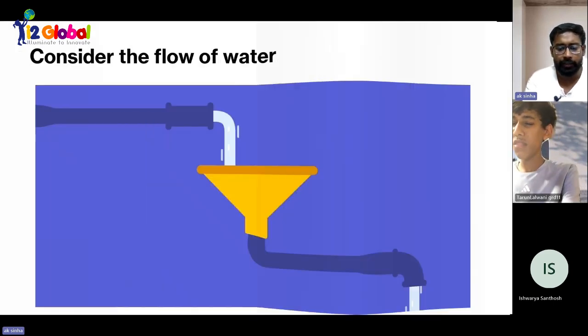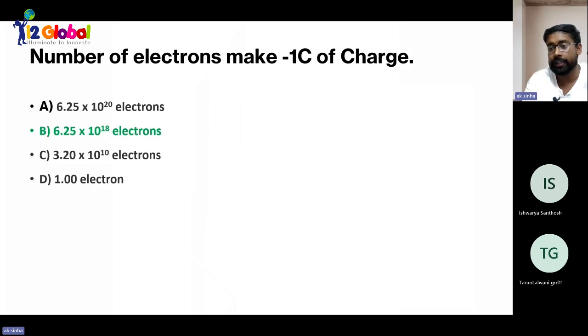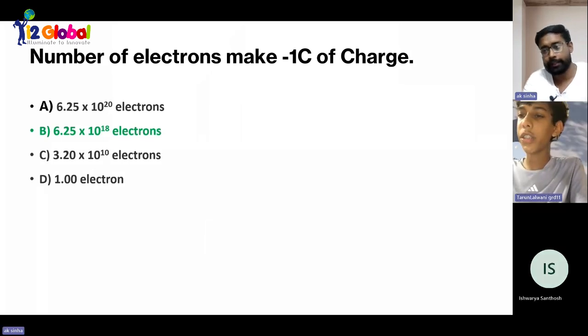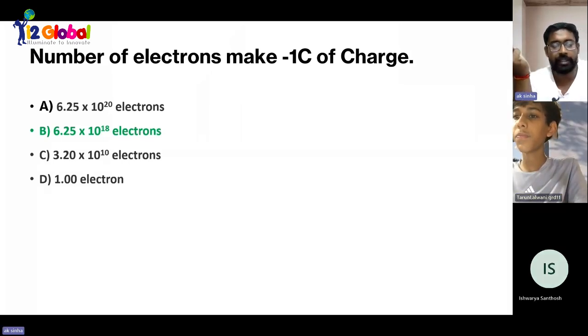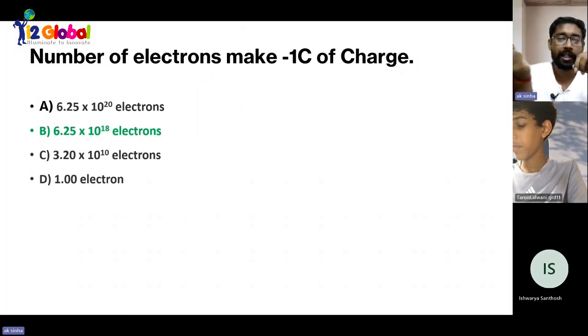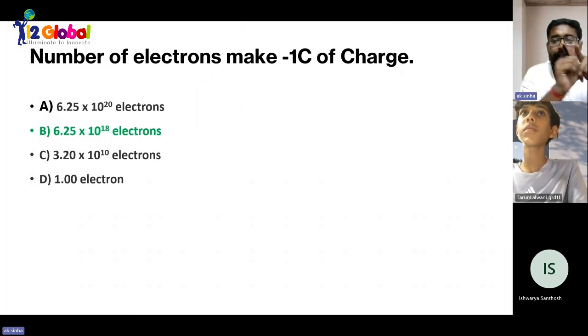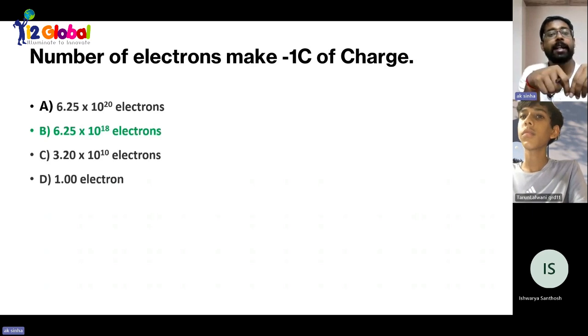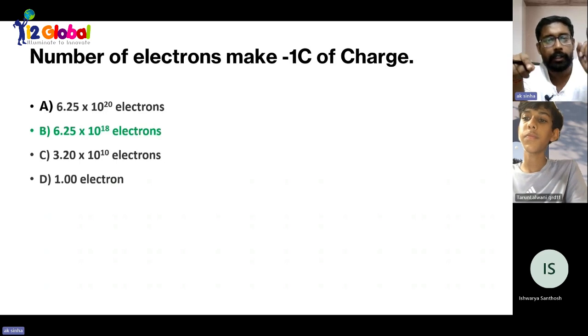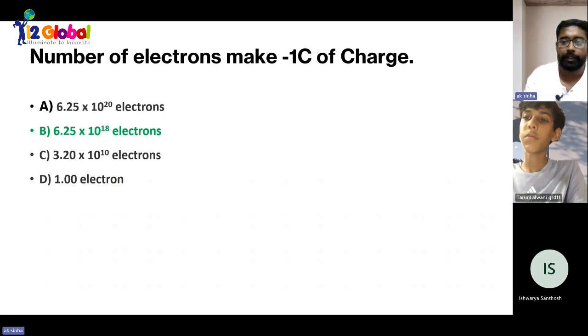And let me revise what we have done. First we started with charge: positive charge and negative charge. This is because of the transfer of a single quantity, which is electrons. Electrons removed, positive charge. Electrons added, negative charge. Like charges repel each other.